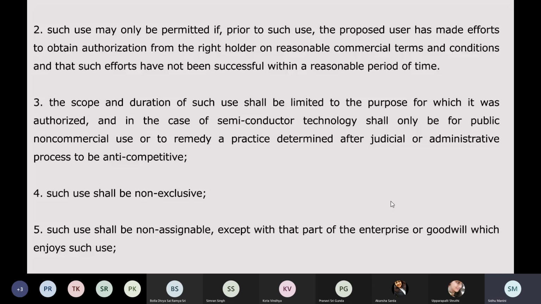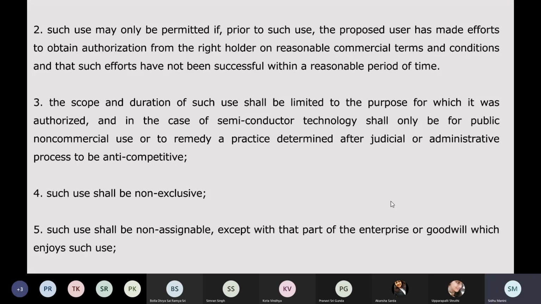The third says the scope and duration of such use shall be limited to the purpose for which it was authorized. So if I'm trying to get a compulsory license on her drug, my motive of getting the invention to use should be what she made the invention for. So I cannot manipulate the drug and use it for some other personal use or other medicinal purposes. It should only be used to cure brain tumor. I cannot change the scope or duration.